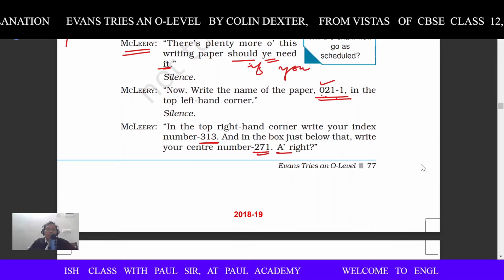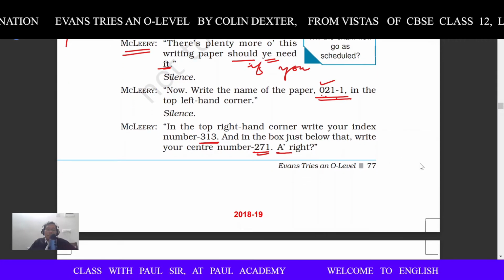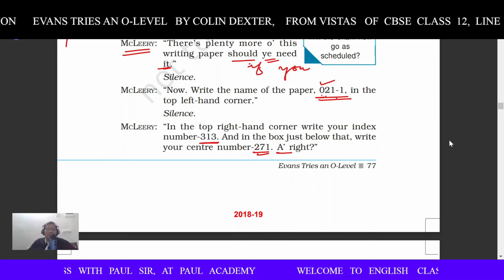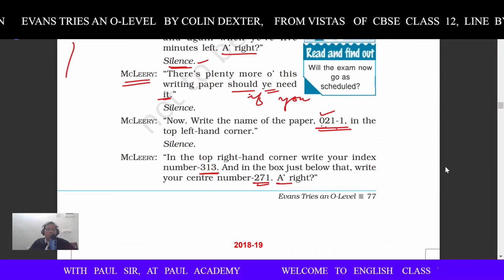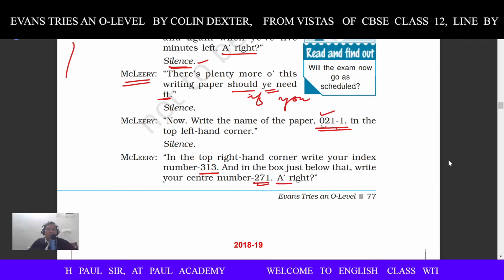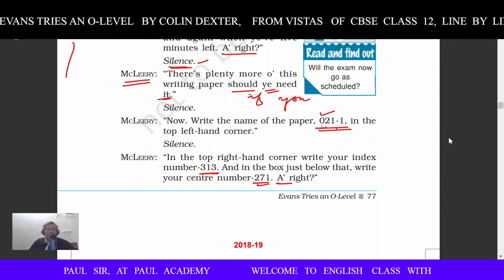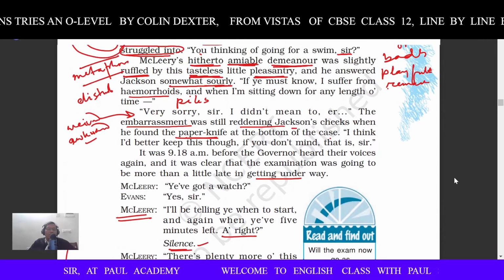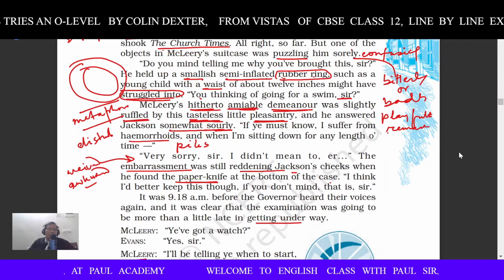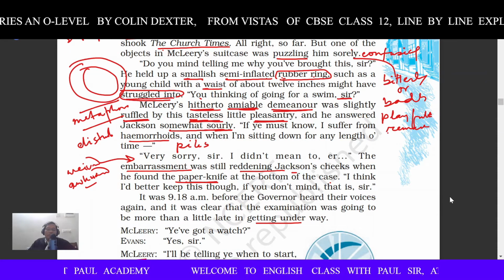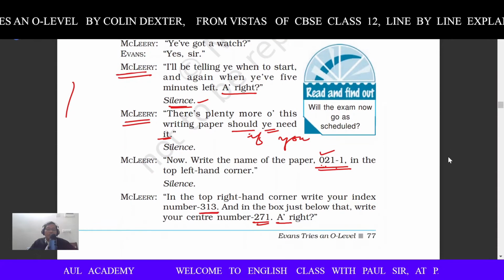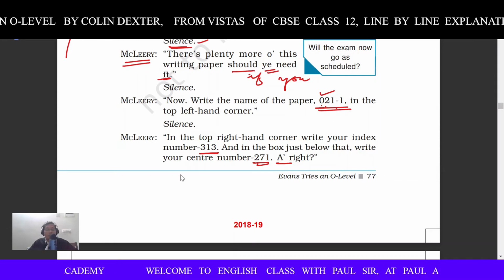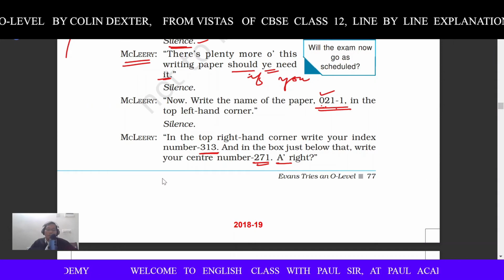Children, as I told you that I take 2 pages every day, today I will stop here. I have completed 76 and 77 page. I told you that you have to go through it very minutely, each and every word, each and every phrase, and each and every poetic device. You have seen a number of places, alliteration and metaphor, they have been used here and there. So take care of this, because the examination paper setter is going to give questions on that also.